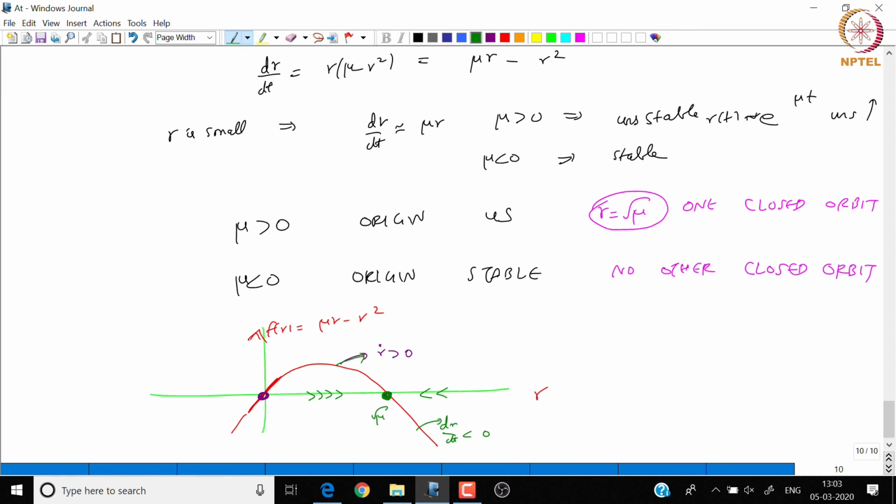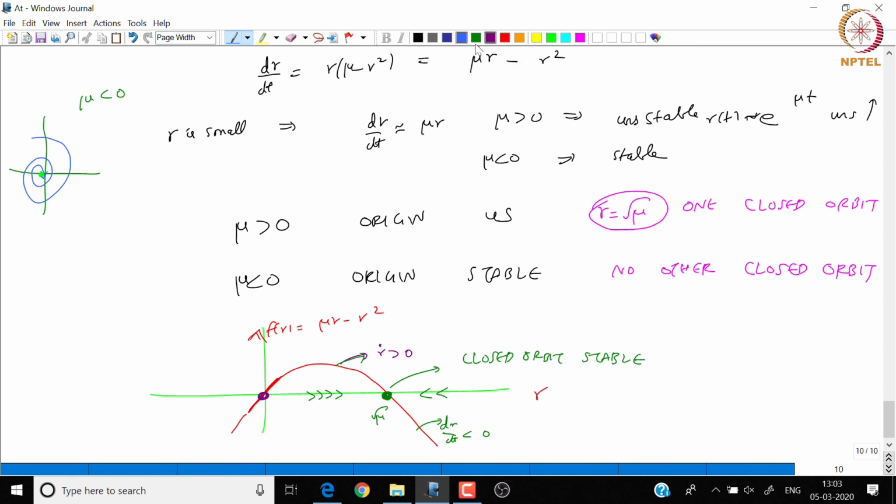So we see this closed orbit is actually stable. So what is happening here is, when mu is negative, there is only one stable equilibrium point. So the origin is a stable equilibrium, and any trajectory settles to the origin.